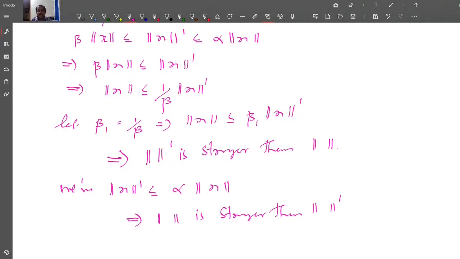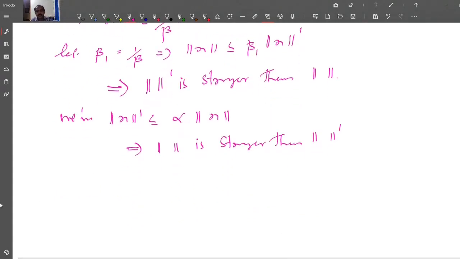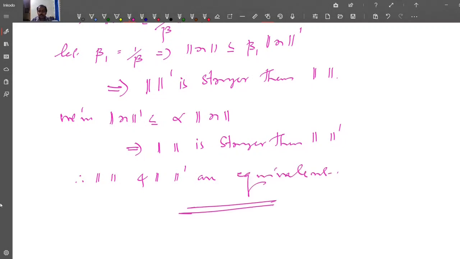Therefore, norm dash is stronger than norm and norm is stronger than norm dash. Therefore, norm and norm dash are equivalent. So this proves the theorem.